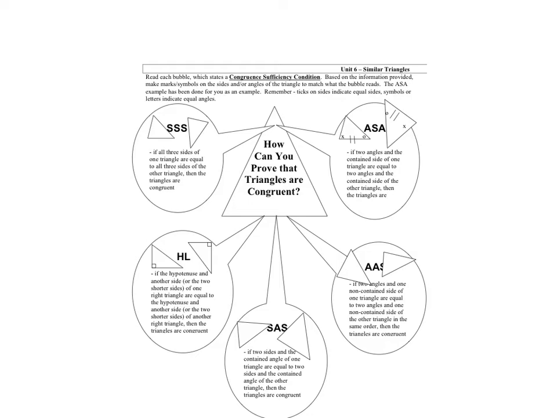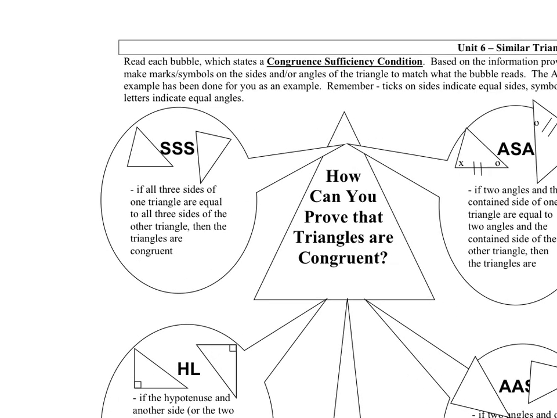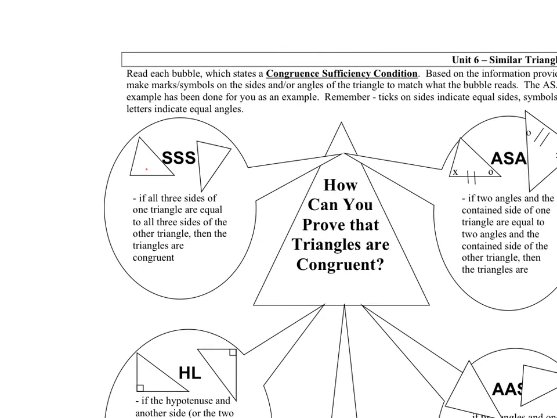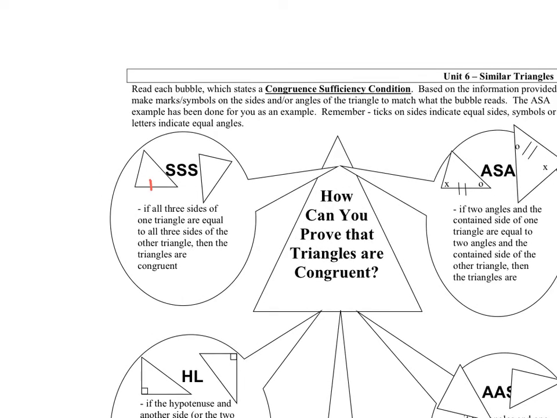Okay, the first way is you're given all 3 sides of one triangle, and they're equal to all 3 sides of the other triangle. Okay, and I'm just going to show that with that tick mark notation. So this side is equal to this side, is equal to that side, that's equal to that. I'm not given anything about angles, but I know all my 3 sides are equal. So my 2 triangles are congruent. That's one condition, or that's one way to prove it.